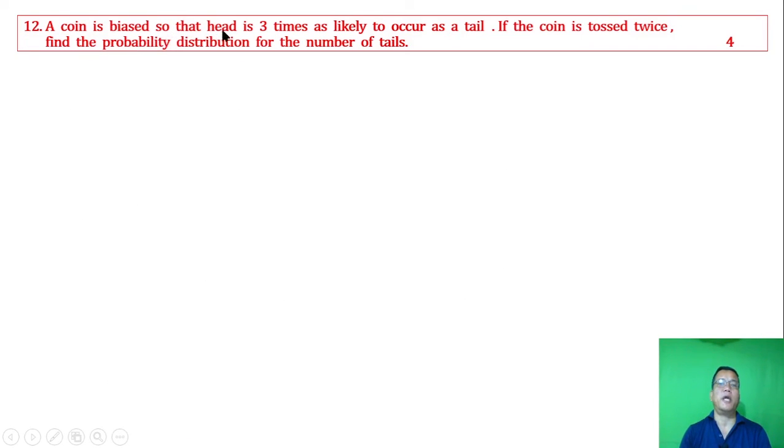A coin is biased so that head is 3 times as likely to occur as a tail. If the coin is tossed twice, find the probability distribution for the number of tails. A coin is biased so that head is 3 times as likely to occur as a tail. If the coin is tossed twice, find the probability distribution for the number of tails.